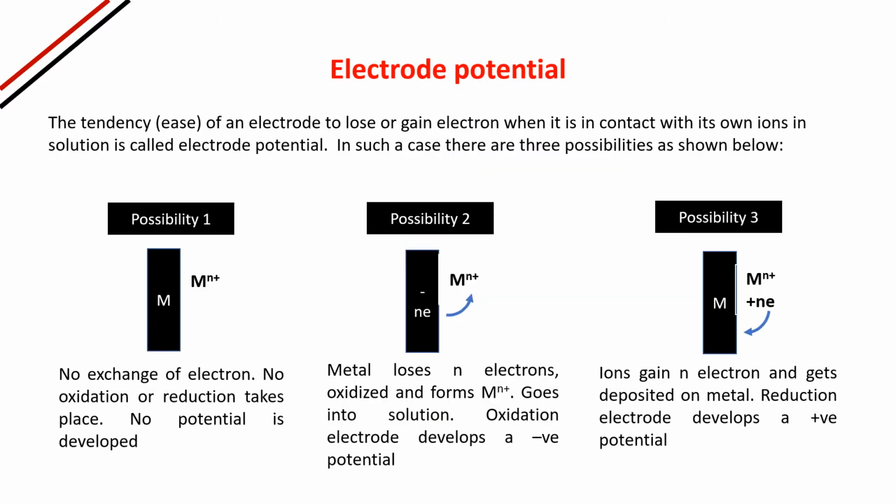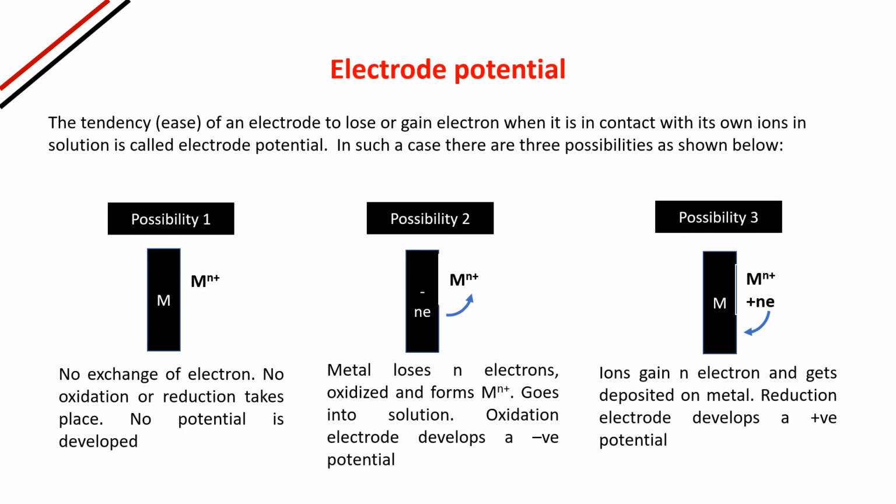Let us discuss about electrode potential. What is electrode potential? Electrode potential is the tendency or ease of an electrode to lose or gain electron when it is in contact with its own ion in solution.